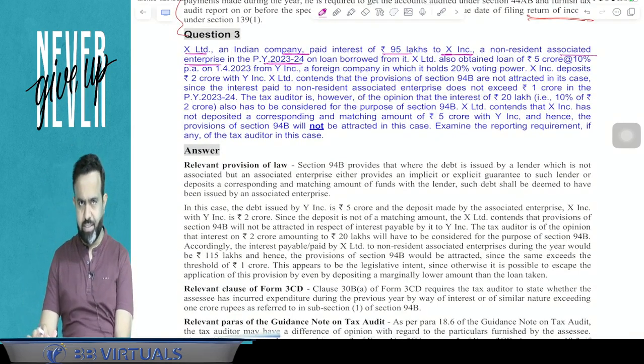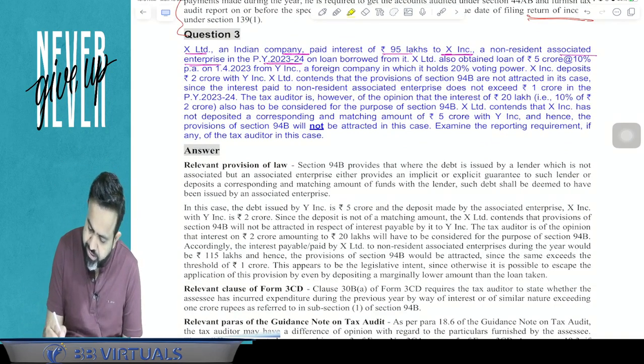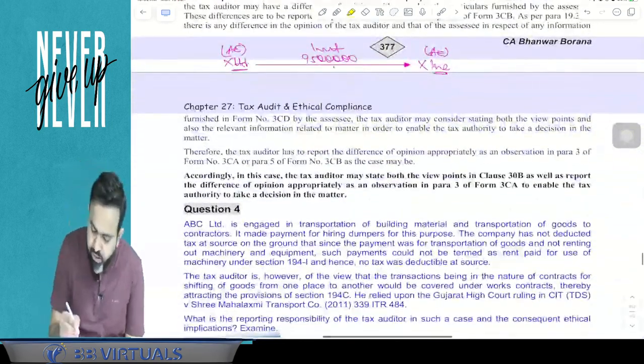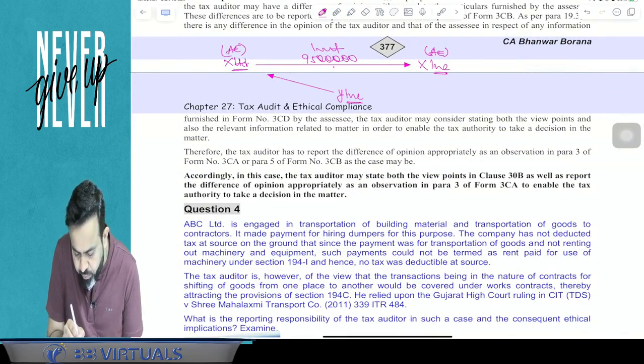So guys, transfer pricing is applicable. Now what happened next? Here X Limited also obtained a loan of 5 crore at the rate of 10% per annum on 1/4/2023 from Y Inc, a foreign company in which it holds 20% voting power. Now guys, what happened? This X Limited also took a loan from Y Inc of 5 crore.